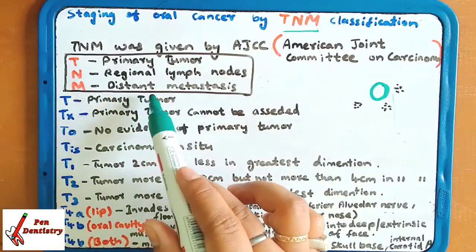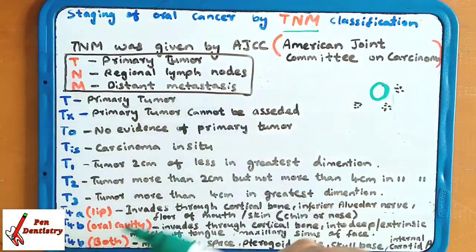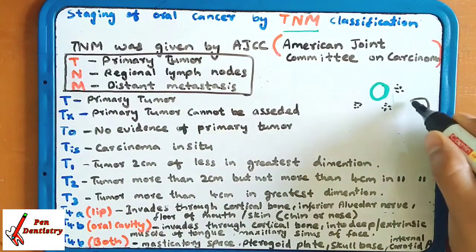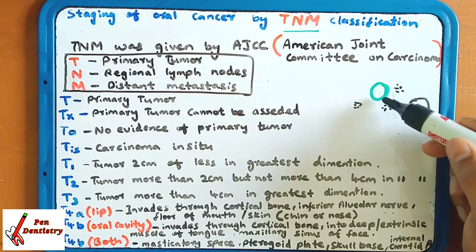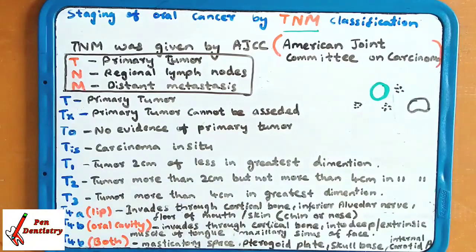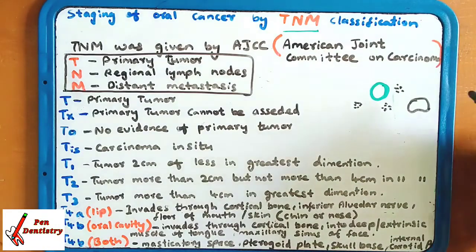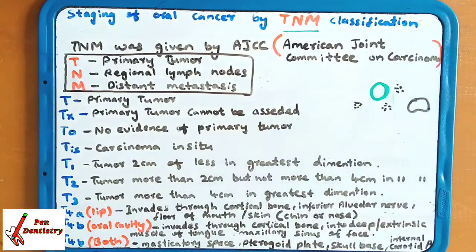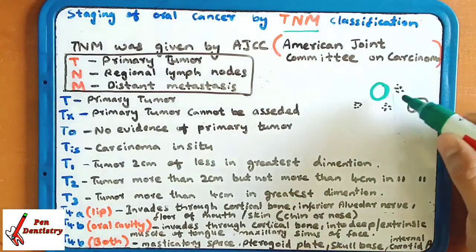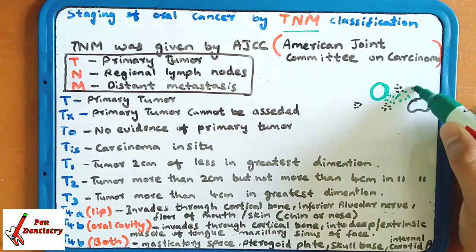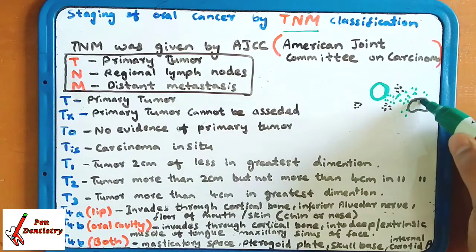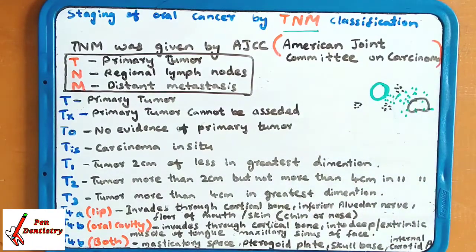M is distant metastasis. If there is an organ present around the tumor, and there is a proliferation of the tumor at the organ, around the organ, then this is distant metastasis.